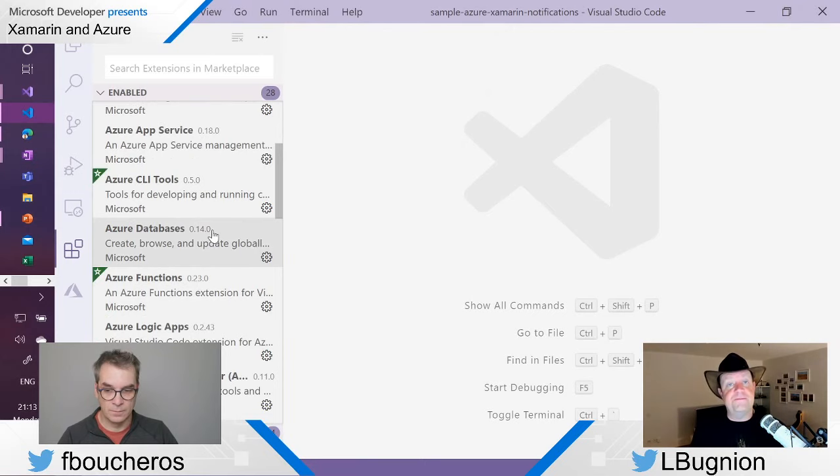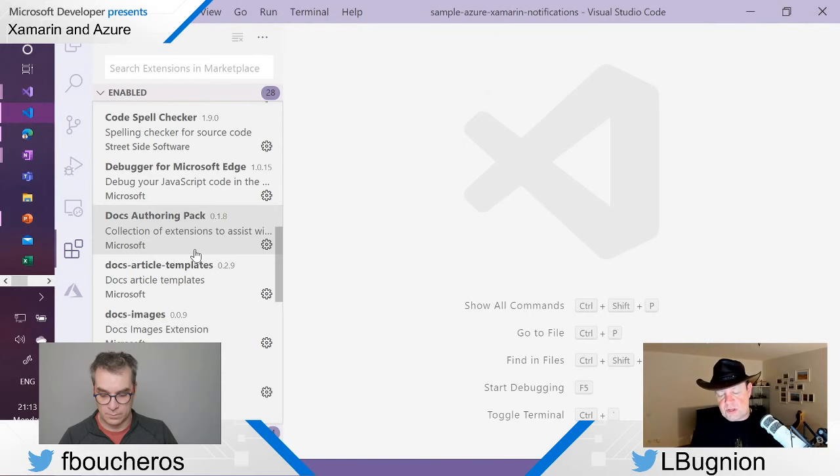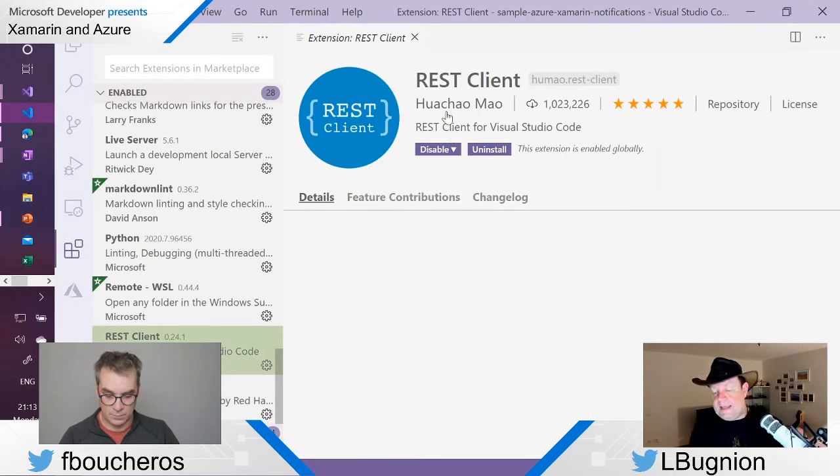I have Azure Functions, Azure Logic Apps. But there are also some third-party extensions, and the one that I want to show you now is this REST Client by Mr. Huachao Mao. And as you can see, it's pretty popular. It's been installed 1 million times already, right? It's an extension that you install.